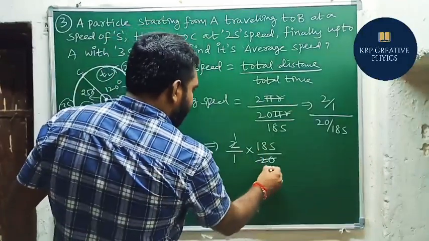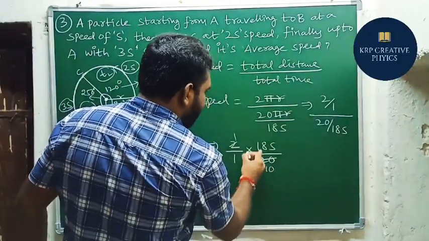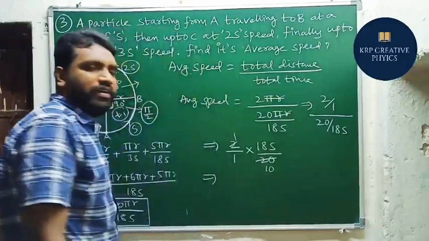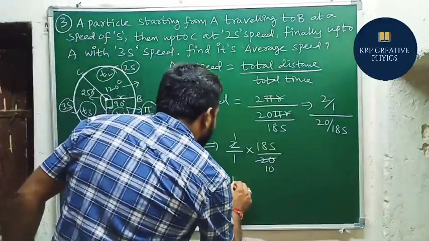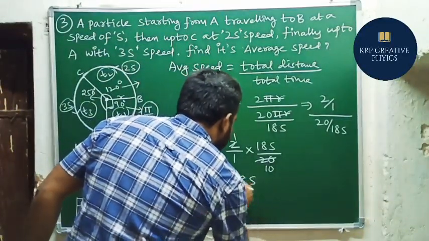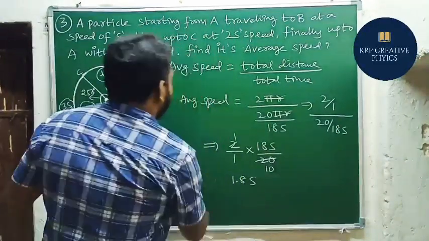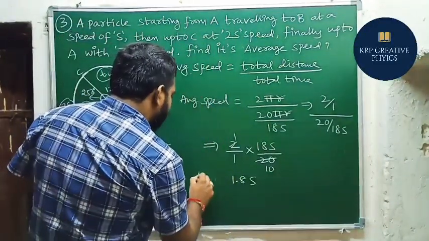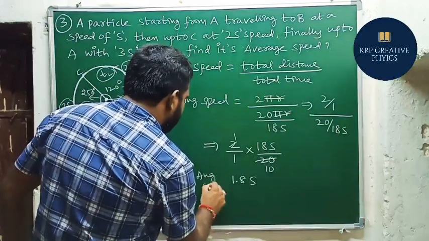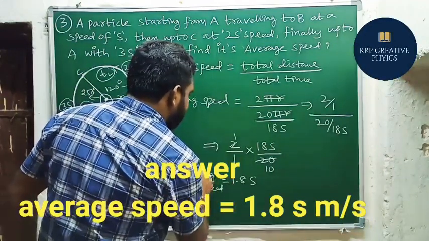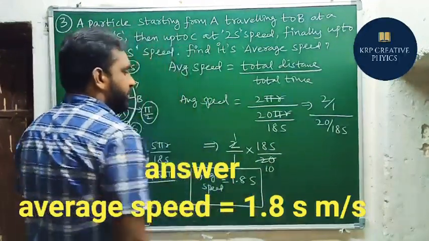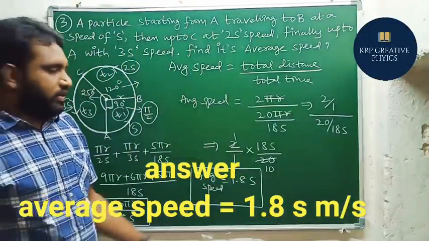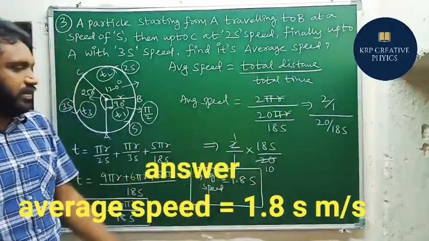So what is the final value here? 18 by 10, which is 1.8. So 1.8s. That is the average speed here. That is the answer: 1.8s. S means speed here. So 1.8s is the average speed.